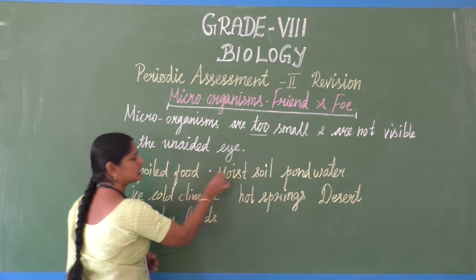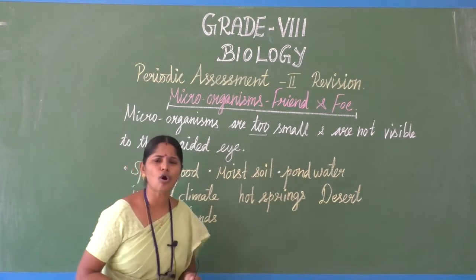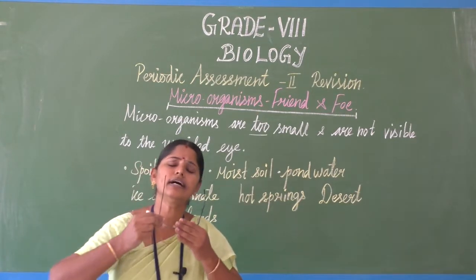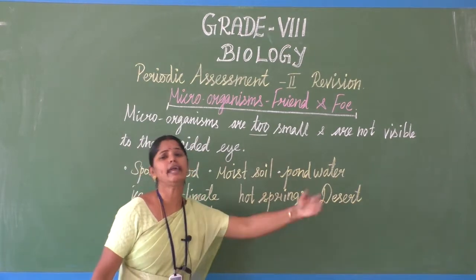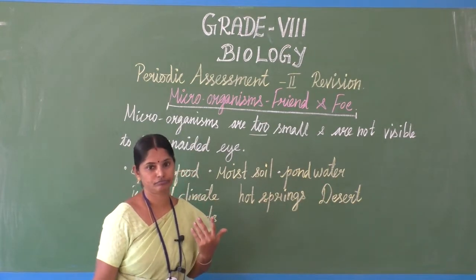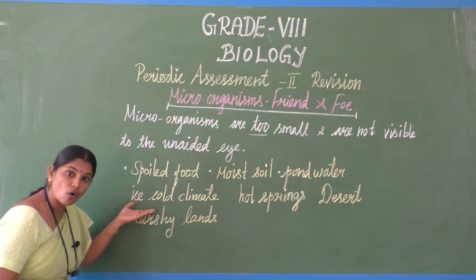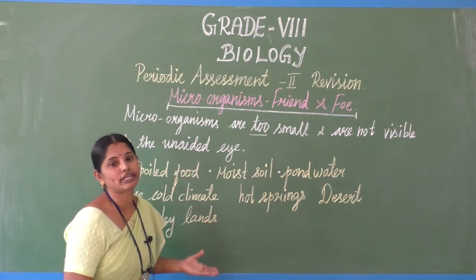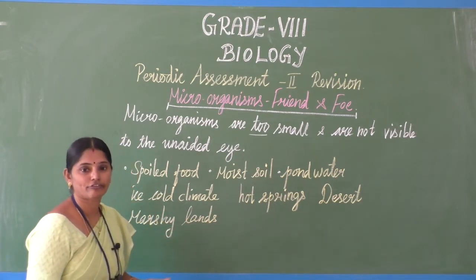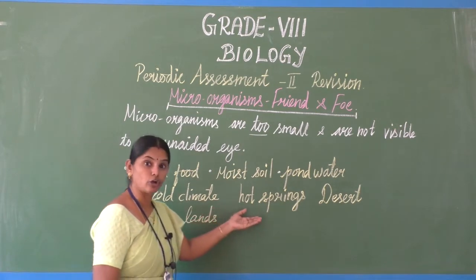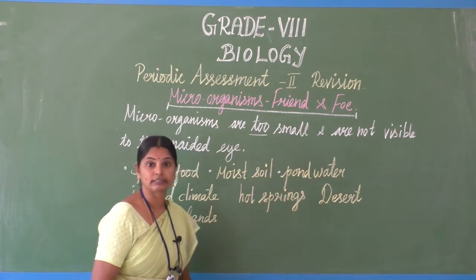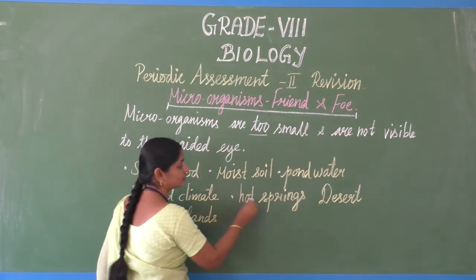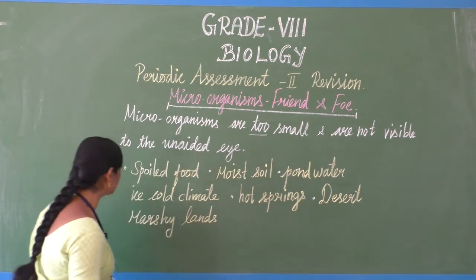The microorganisms have the survival capacity to live in any environmental condition. In ice cold climatic regions also we can see some microorganisms. In hot springs and even in the hot desert we can see some microorganisms.